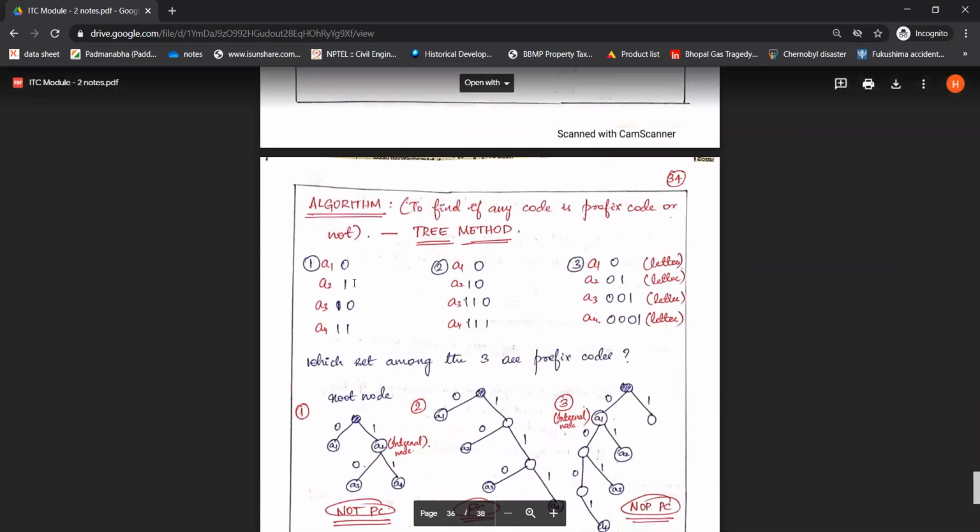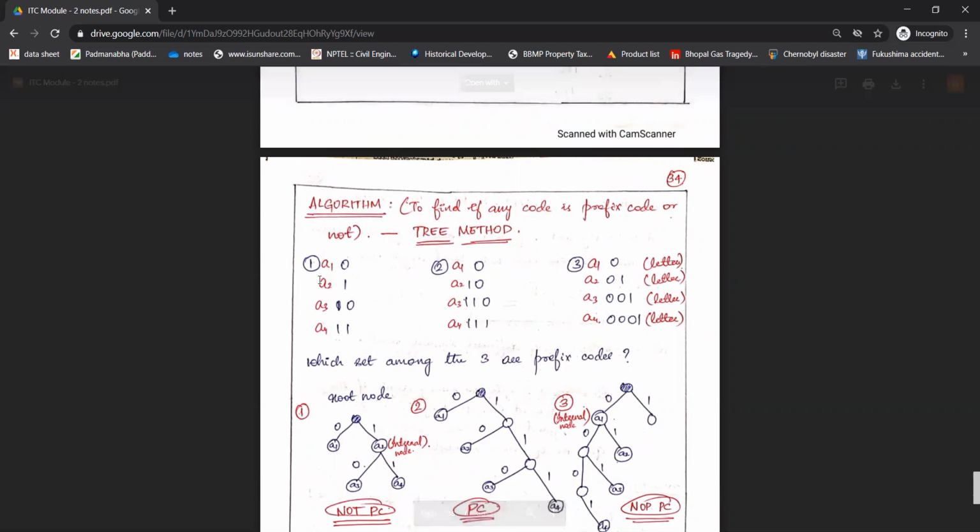So we'll consider three different sets of codes for four symbols A1, A2, A3 and A4. In the first set of code words, A1 is coded as 0, A2 is coded as 1, A3 is coded as 10, A4 is coded as 11. In the second set, A1 is coded as 0, A2, A3 and A4 are coded as 10, 110, 111 respectively.